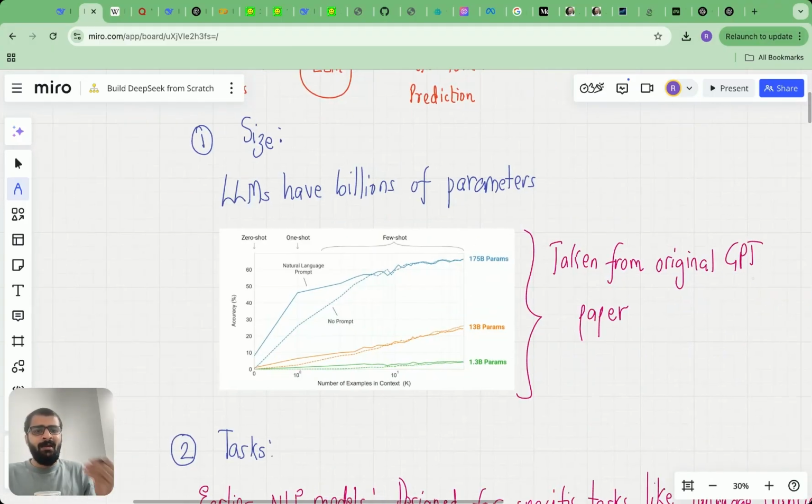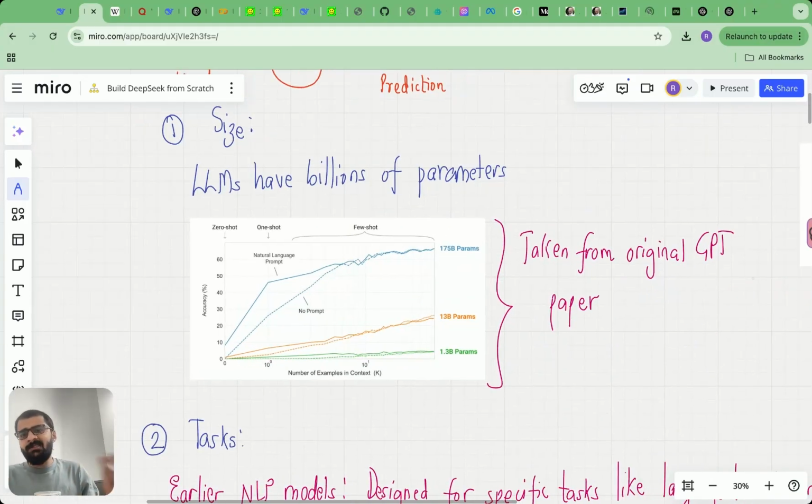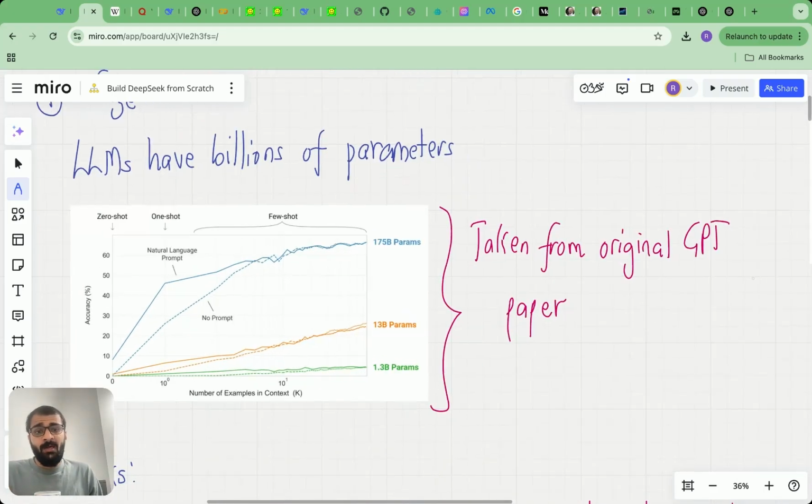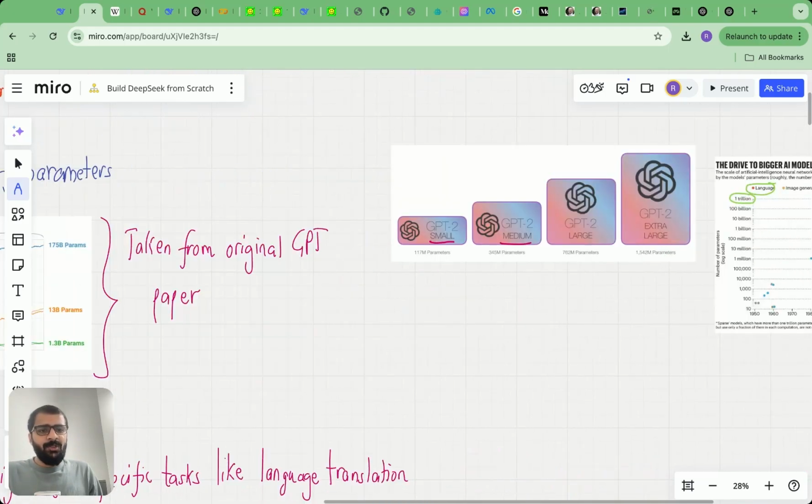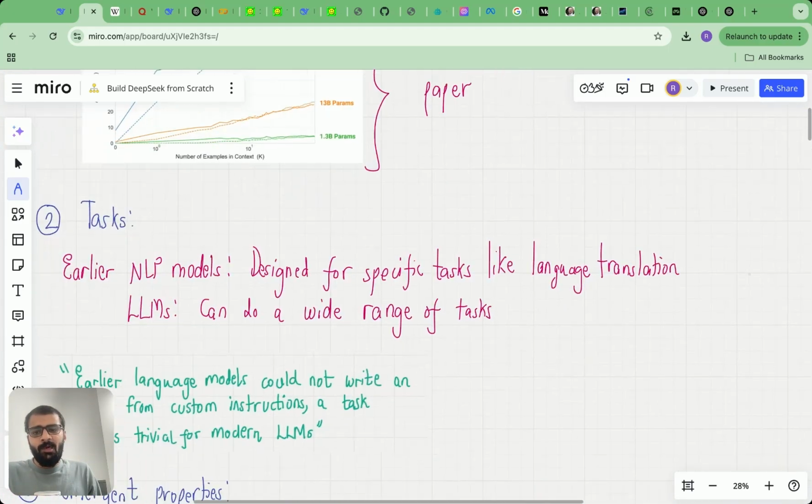Companies like OpenAI, Anthropic have even publicly said that they are just chasing size at this moment, because there is still some hope that maybe after 10 trillion or after 100 trillion parameters, the LLM shows some properties which we are not aware of at all right now. So these are the emergent properties of large language models.